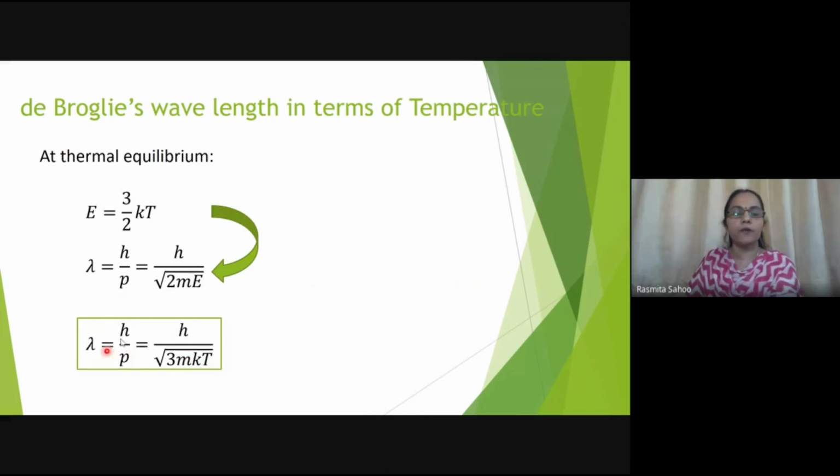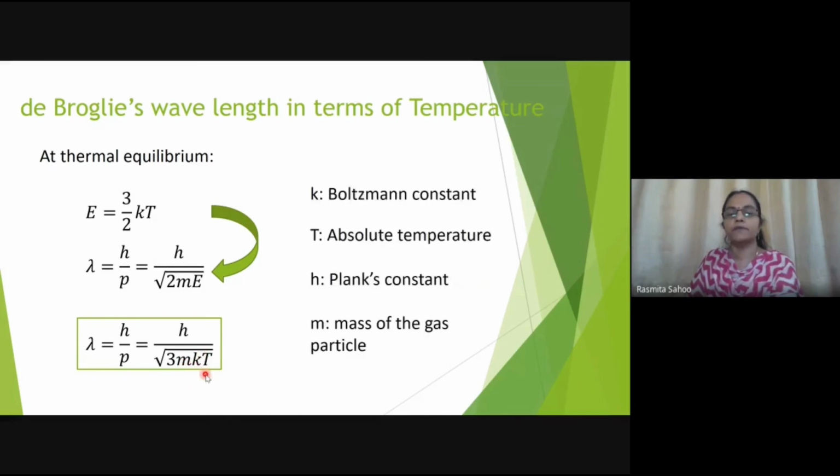So lambda equals h by p, or h by square root of 3mkT, where m is the mass of the gas particle, whichever gas we are considering, k is our Boltzmann constant, and T is the temperature in Kelvin. If all these are known to you, one can find the value of lambda, the de Broglie wavelength associated with that gas particle.